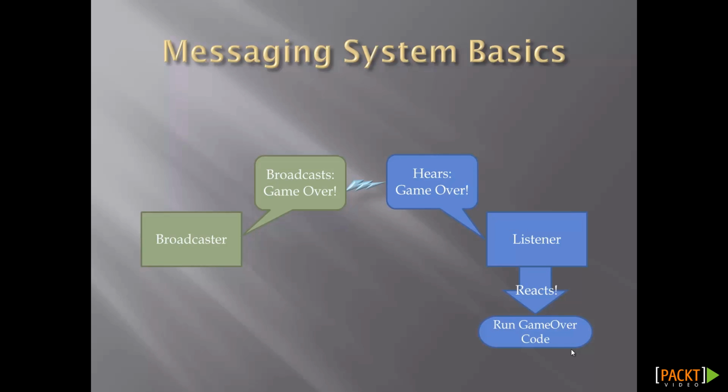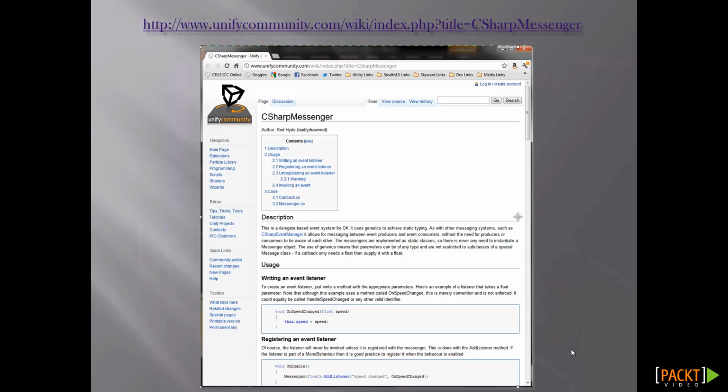A messenger system is definitely overboard for Meltdown Madness, but if you're looking for a fun evening challenge, head over to http://wiki/index.php?title=C#_Messenger, and see if you can implement a messenger system, and then try to use it in your Overseer instead of the direct list of reactor cores.